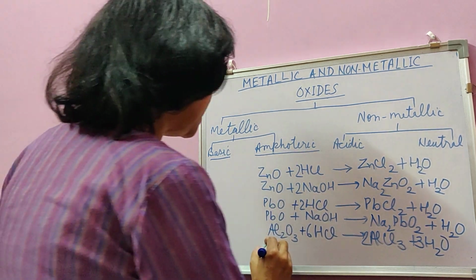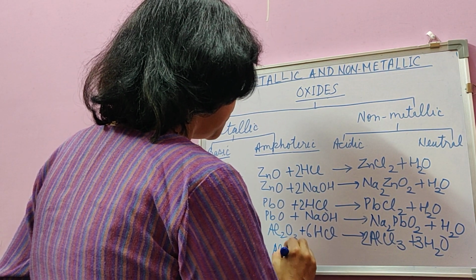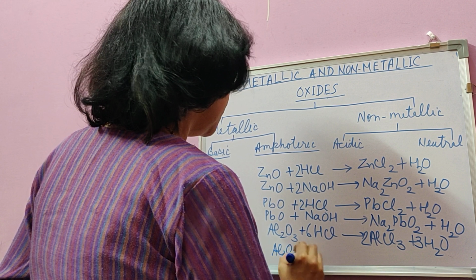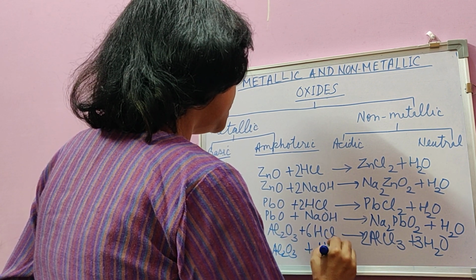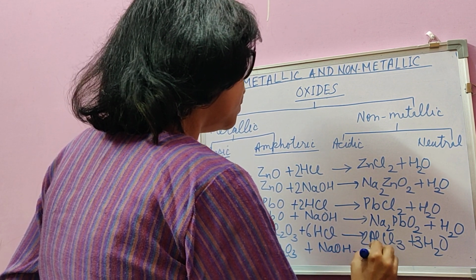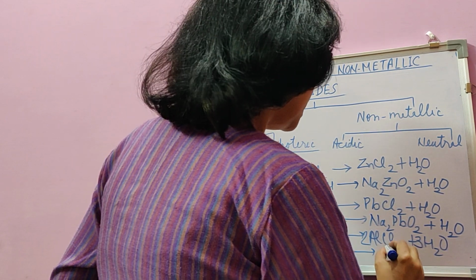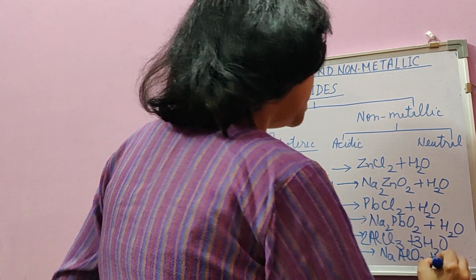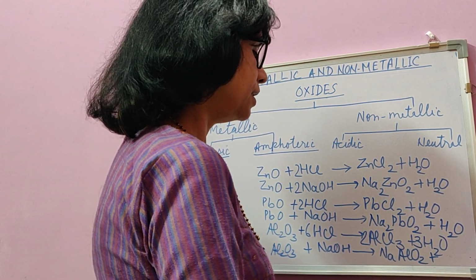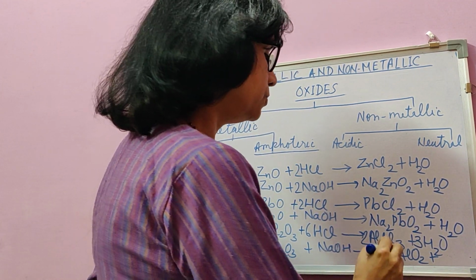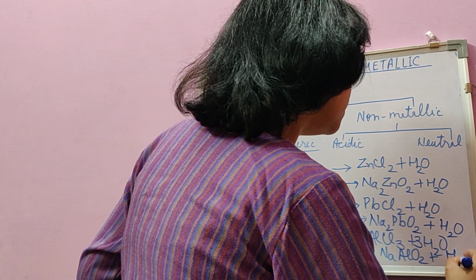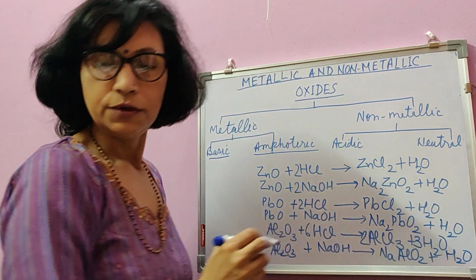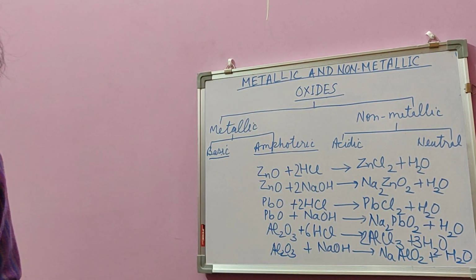Whereas the same aluminium oxide with a base forms the salt NaAlO2. AlO2 is a negative radical known as aluminate, so sodium aluminate and water. So this is how it forms salt and water.